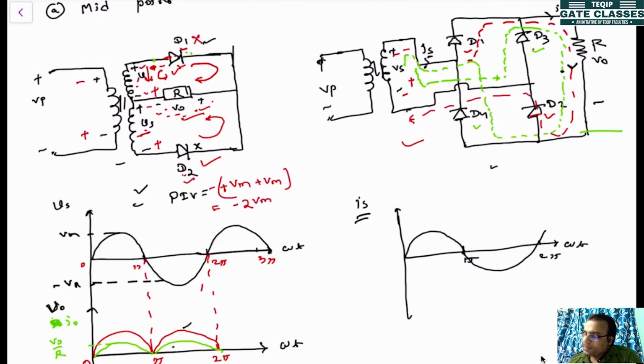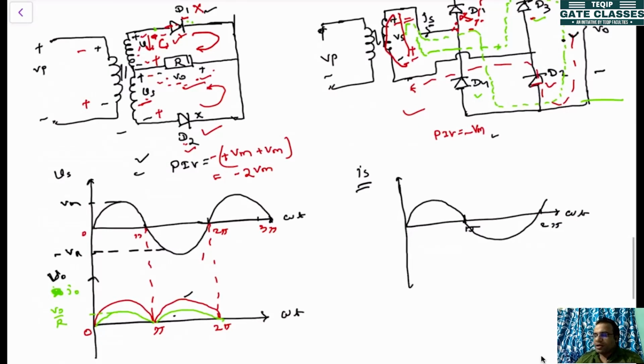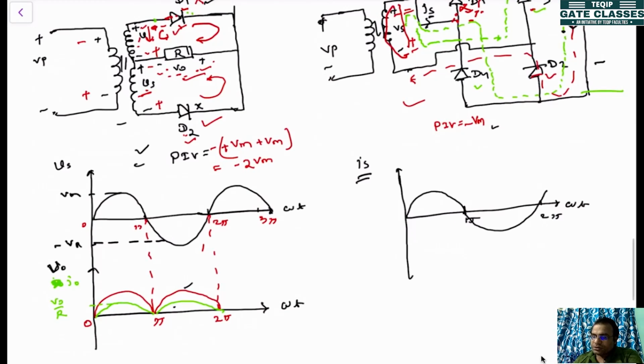Now if you look at the bridge, when D1 is not conducting, what is the polarity here? Here it is minus, here it is plus. Now you start from the anode and move in this path. Now D3 is conducting, so if you come here, only this Vs will be present across the device D1. So in this case, the peak inverse voltage will be only Vm, that is, minus Vm. That is the major difference between the bridge rectifier and the midpoint configuration.